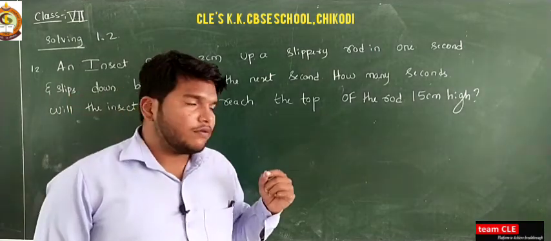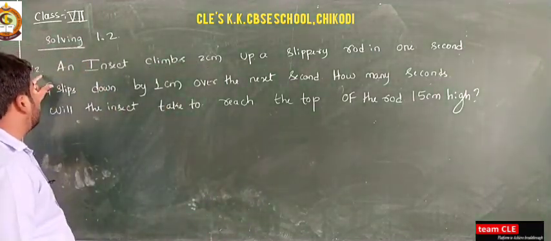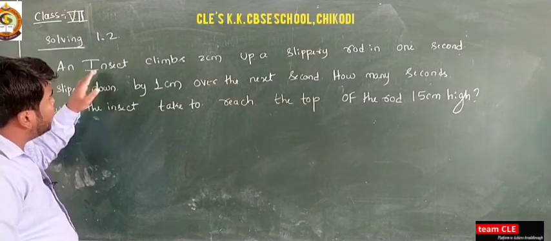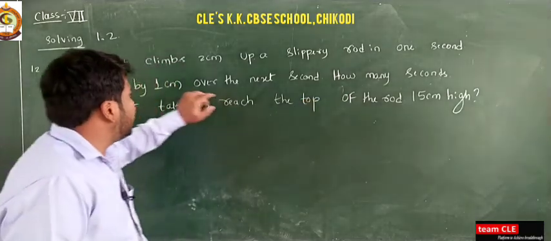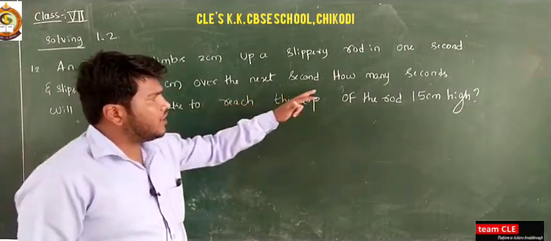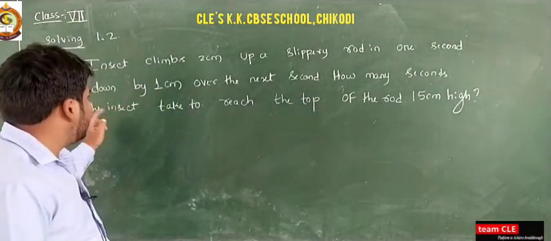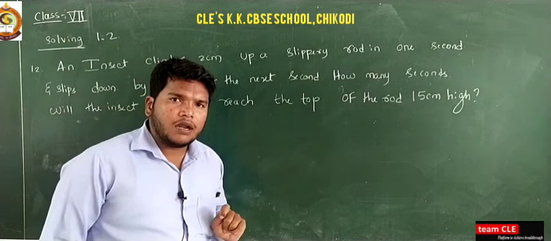Okay. So dear students, solving exercise number 1.2, I am solving the 12th question. An insect climbs 2 cm up a slippery road in 1 second and slips down by 1 cm over the next second. How many seconds will the insect take to reach the top of the road, 15 cm high?